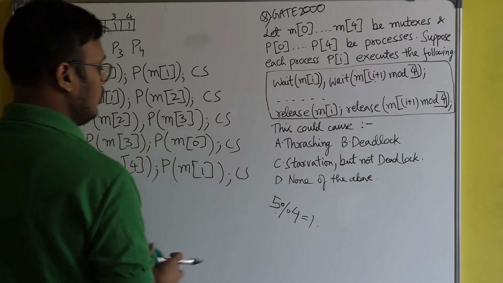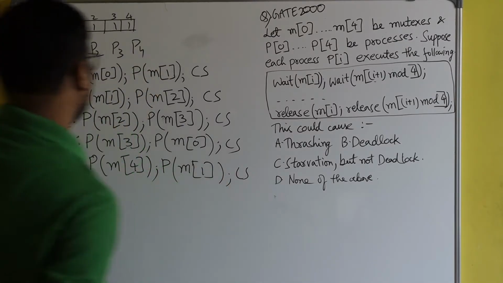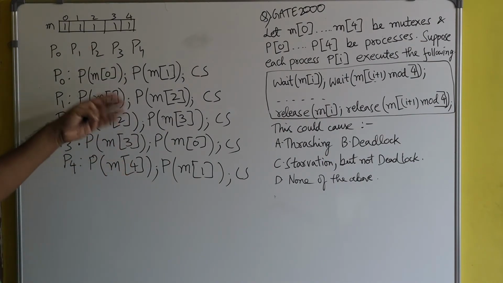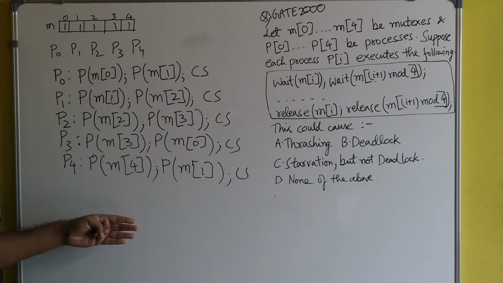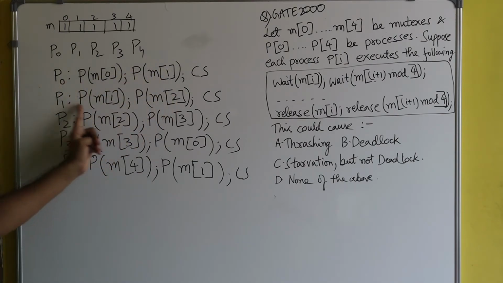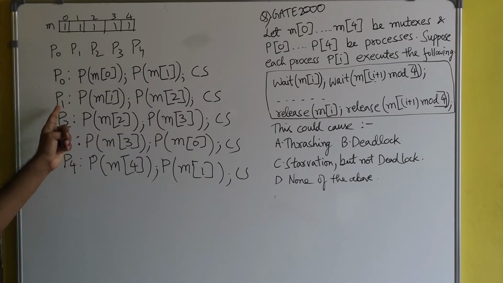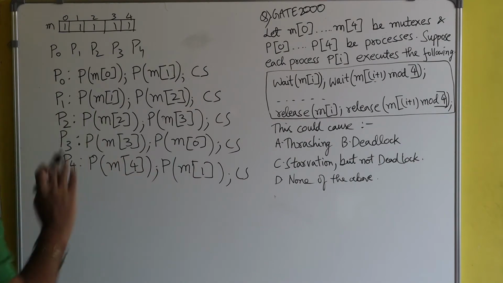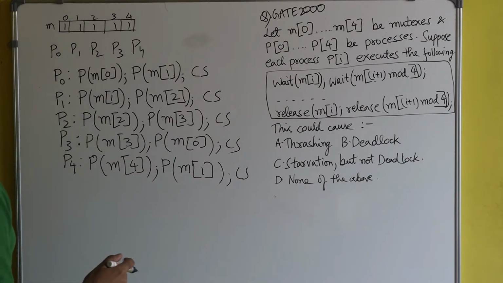So, till now, I have written the entry section code for all the processes. This is the entry section code for process P0. This one is for process P1. This one is for process P2, up to P4. I have written the entry section code. So let's see what's wrong with the code.